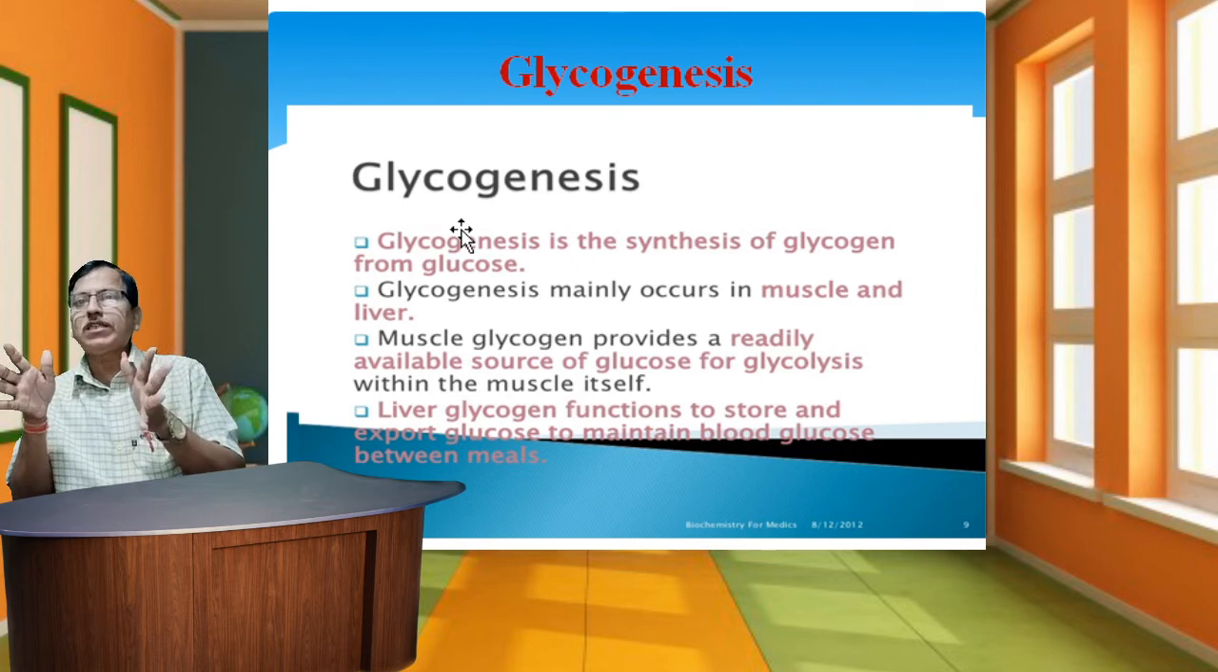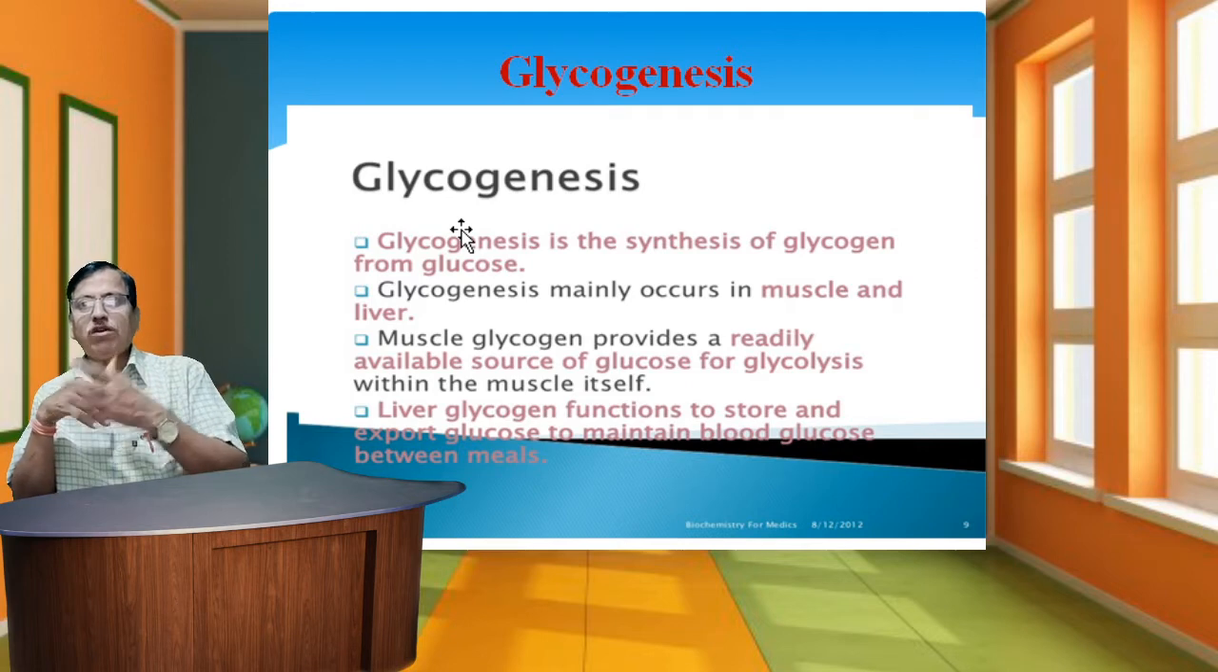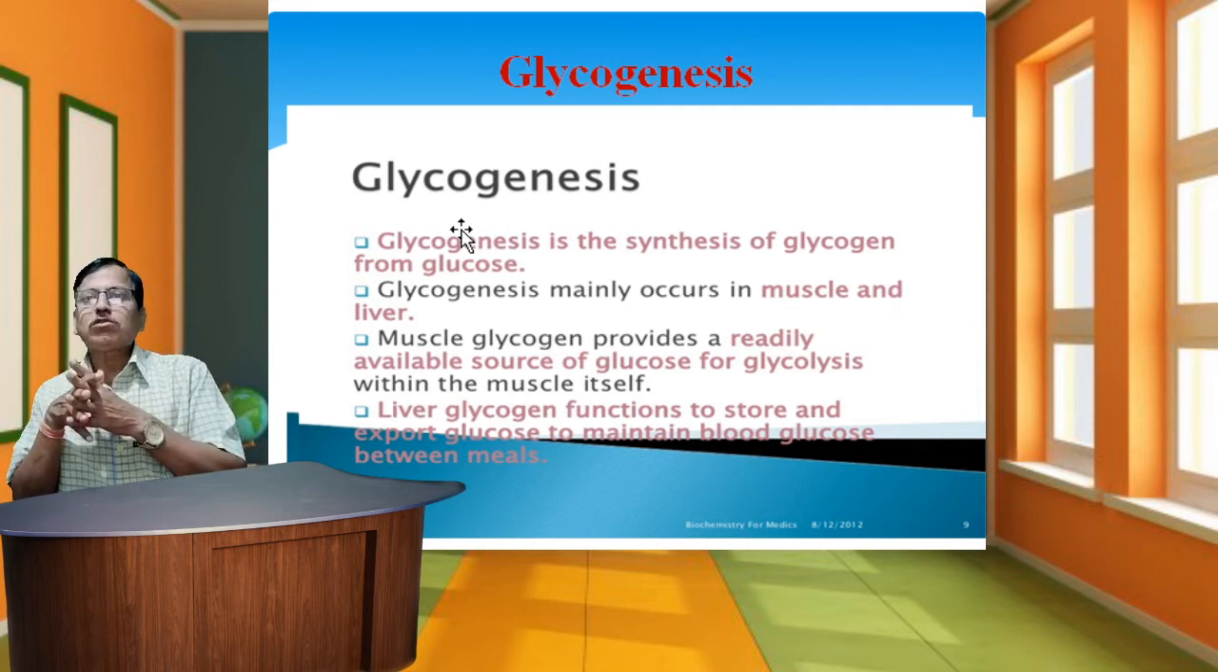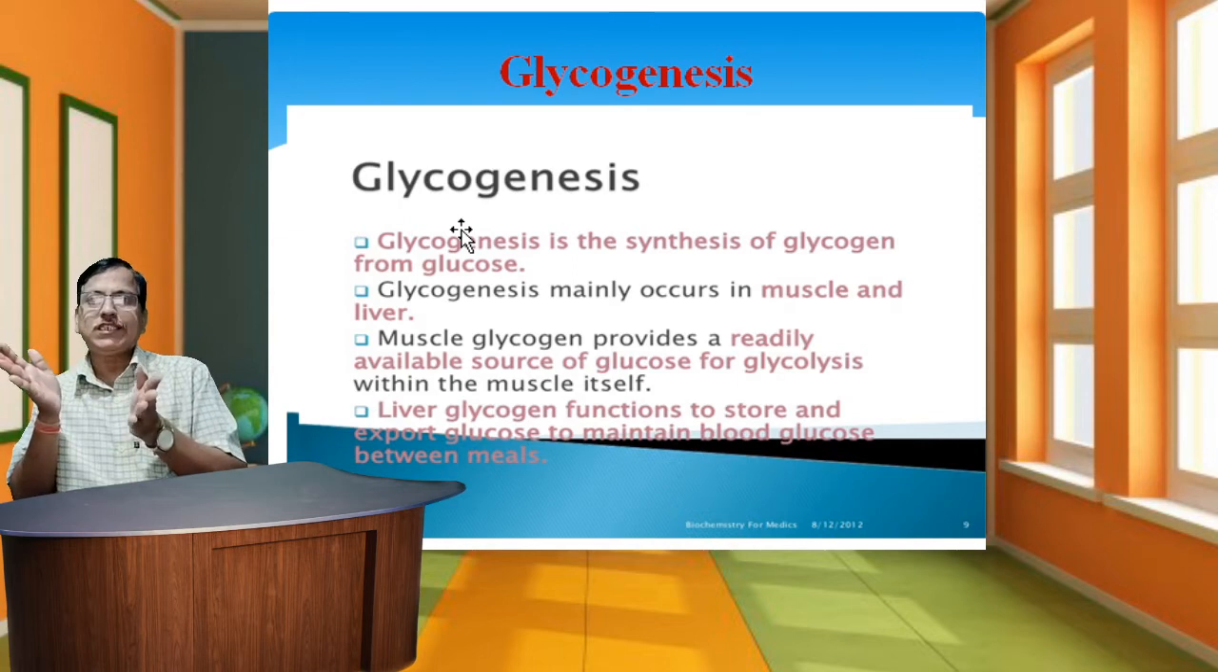Glycogenesis mainly occurs in muscles and liver. These are the two important parts in your living animal body, the skeletal muscle and the liver. Muscle glycogen provides a readily available source of glucose for glycolysis within the muscle itself. Liver glycogen functions as a store and exports glucose to maintain blood glucose between meals.